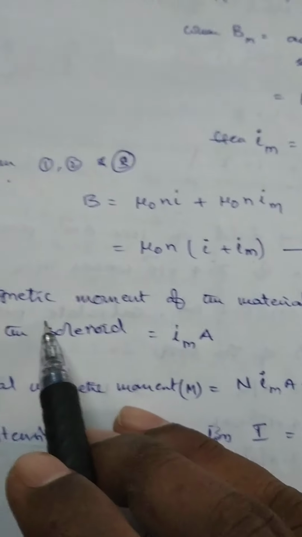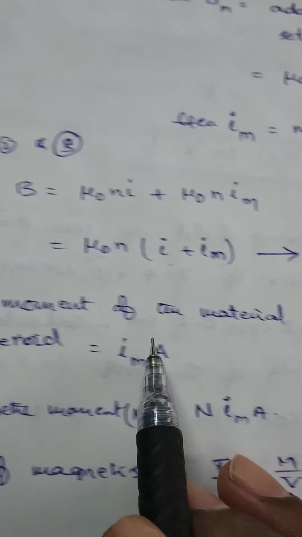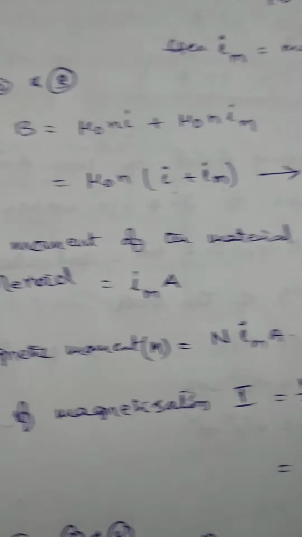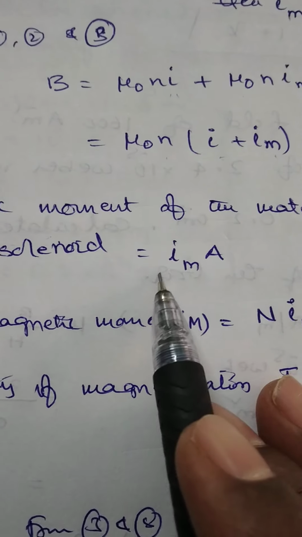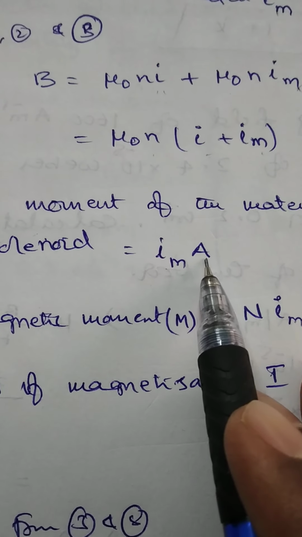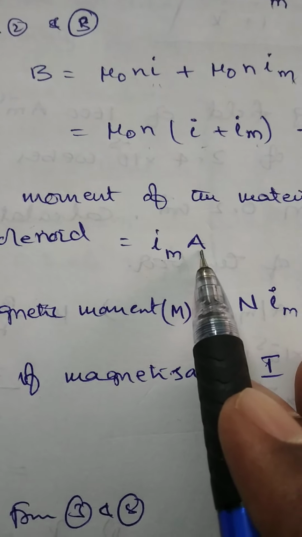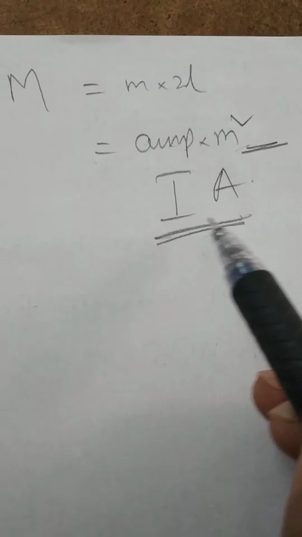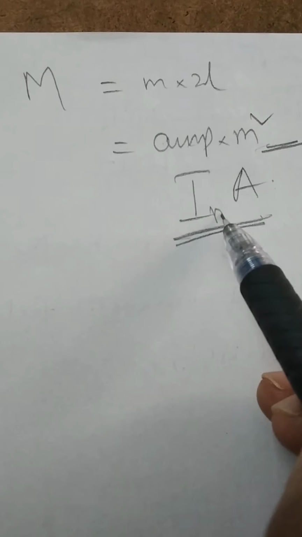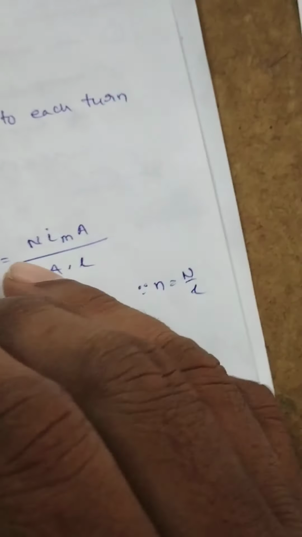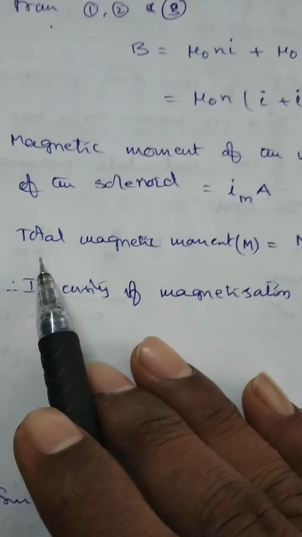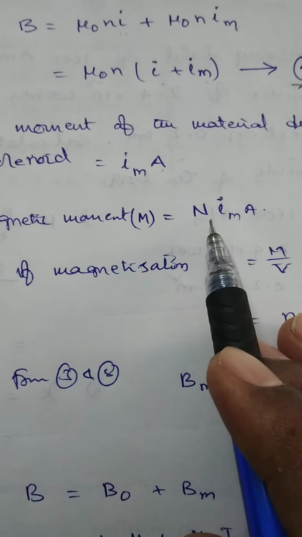Now here, the magnetic moment of the material due to each turn of the solenoid is equal to Im into A. If the solenoid has N turns, the total magnetic moment is equal to N into Im into A.